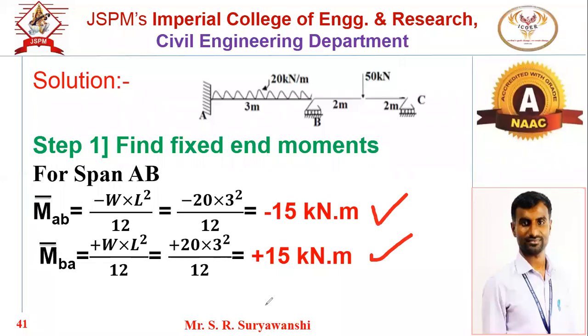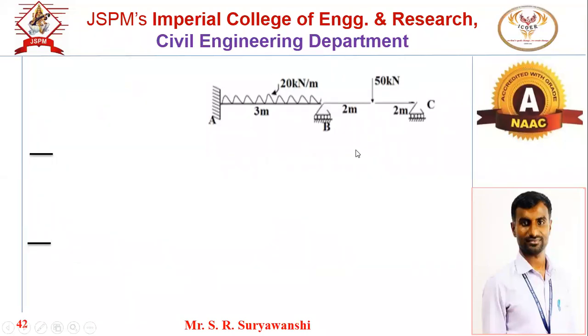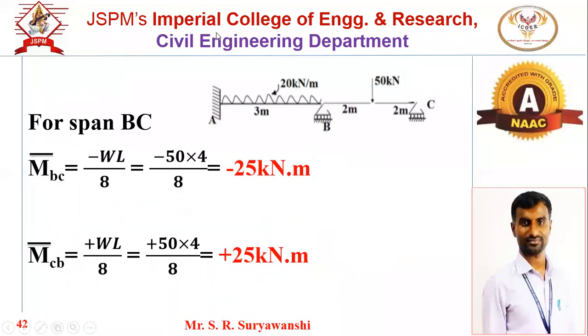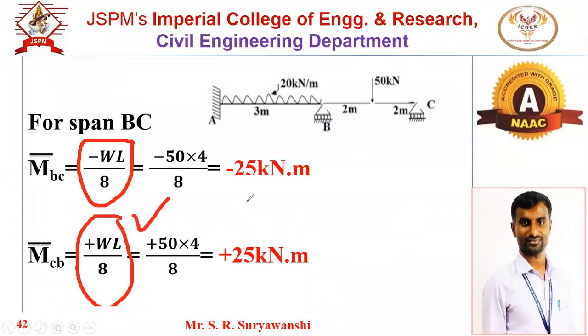For AB span, loading is UDL, so that's why minus plus WL square by 12. So M bar AB will be minus 15 and M bar BA will be plus 15 kilonewton meter. Okay, this is for AB span. Next for BC span. BC span again loading is symmetrical, central point load, so minus plus WL by 8. Now you should know these formulas, these are the fixed end moment formulas. Okay, this you should know.